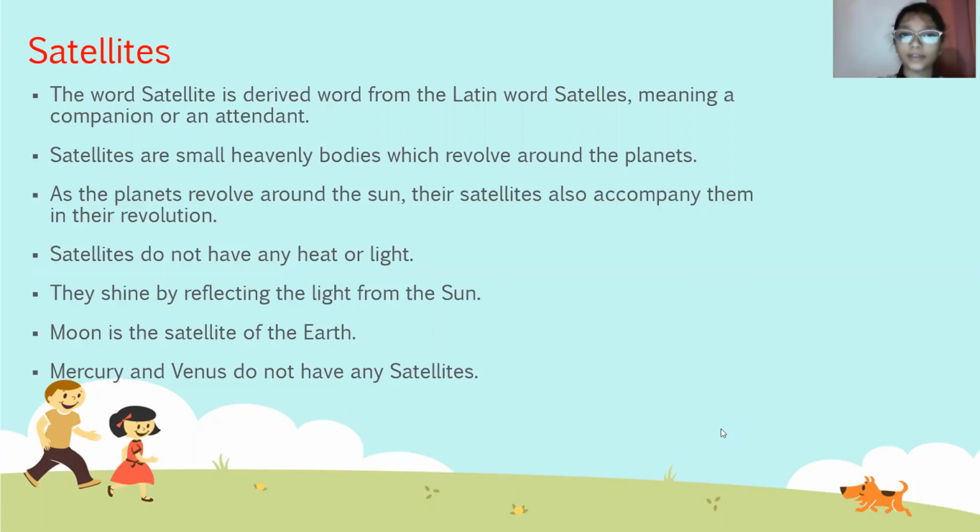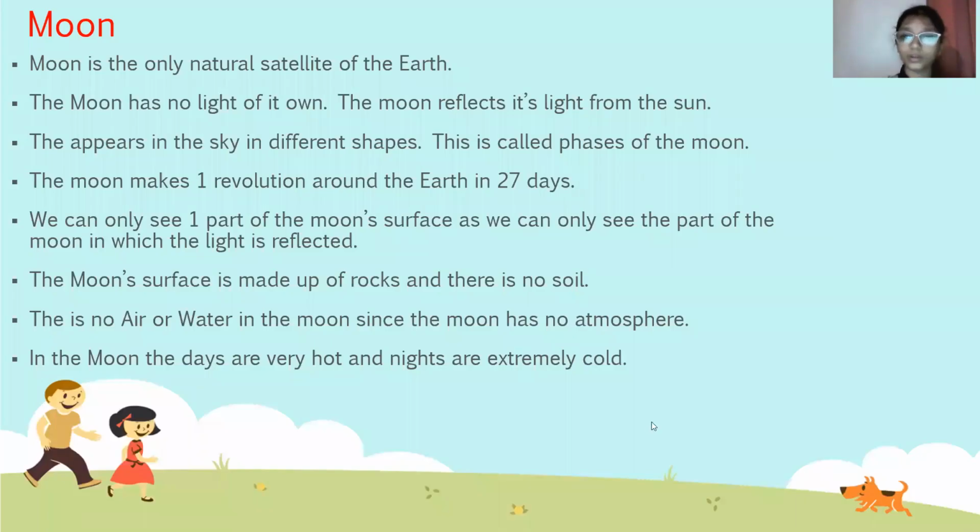They shine by reflecting the light from the sun. Moon is the satellite of the Earth. Mercury and Venus do not have any satellites.